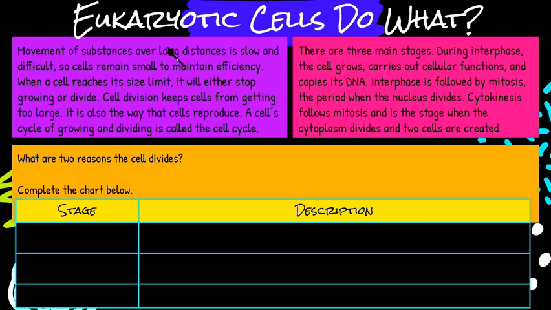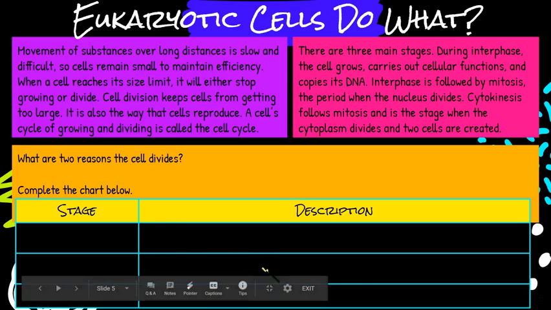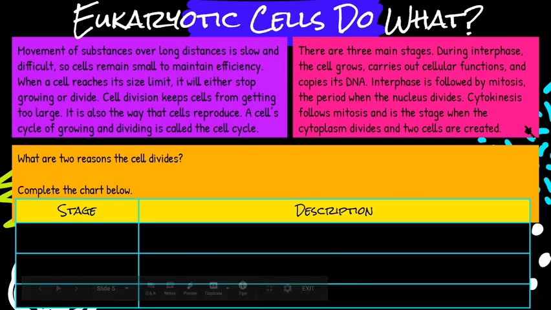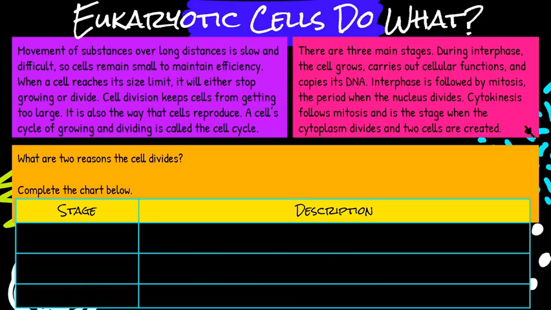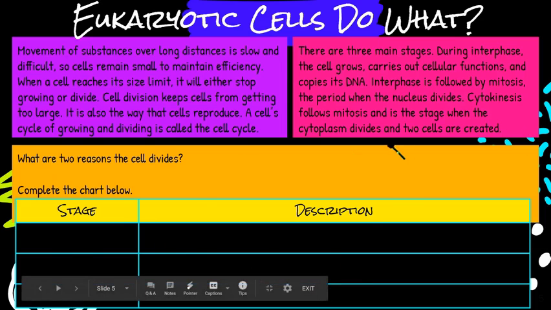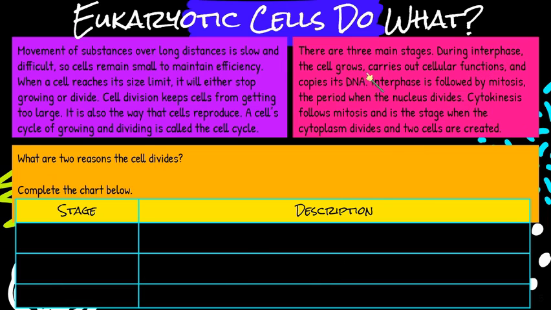All right, so it says right here. Okay, this part right here we're going to read. There are three main stages. During interphase, there's one, you're going to type in the word interphase. The cell grows, carries out cellular functions, and copies its DNA. Interphase is followed by mitosis. And mitosis is the period when the nucleus divides.